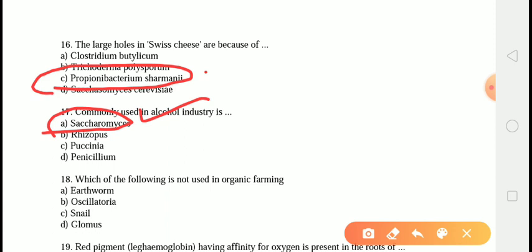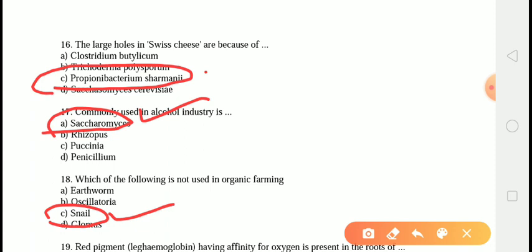The next question is, which of the following is not used in organic farming? The correct answer is answer number C, that is snail. Snails are green pests or garden pests which mostly eat old rotting plants, plant seedlings, leafy vegetables and fruit that grow at ground level. The part of the plant eaten by the snail usually has a rugged hole look. Glomus, earthworm and Ocellularia, which are the rest three options, are used in organic farming either as a biofertilizer or to improve the quality of the compost.